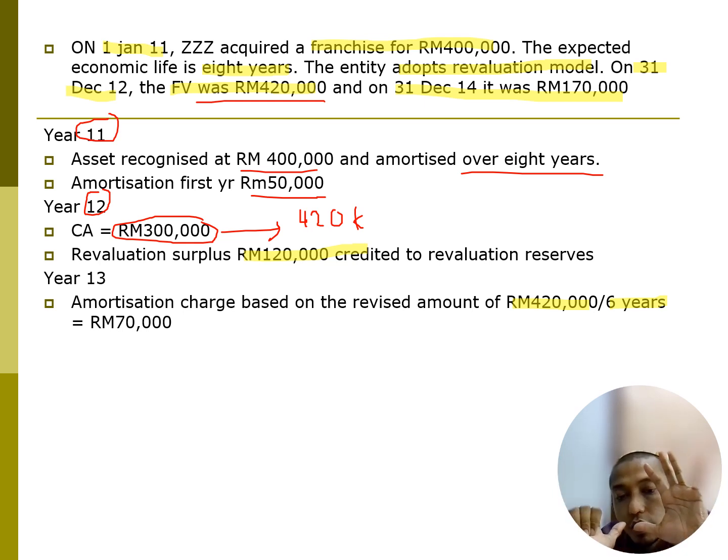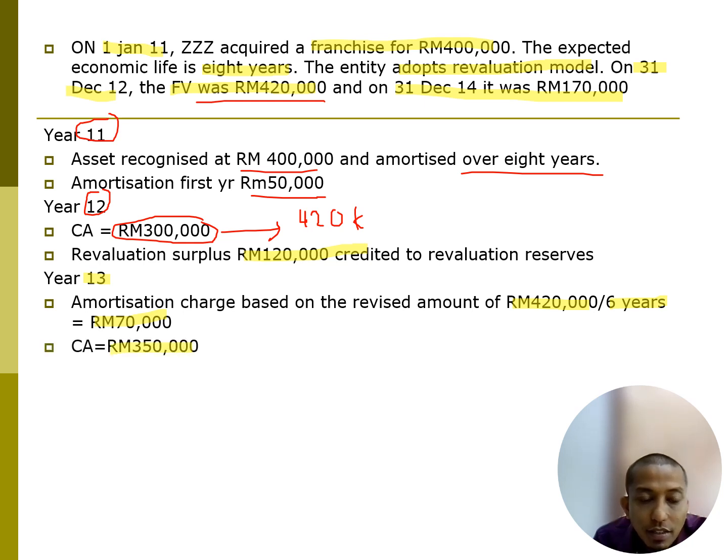So used 2 years, now remaining is 6 years. So now if you divide, you get 70,000. So now CA at the end of year X13 is 420 less 70, and then you get 350.